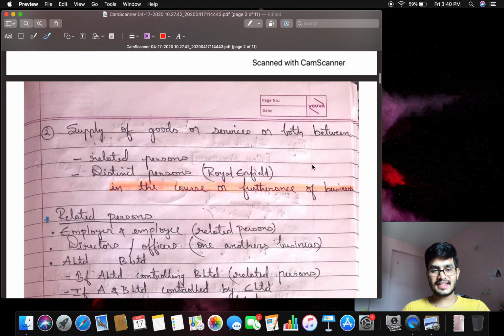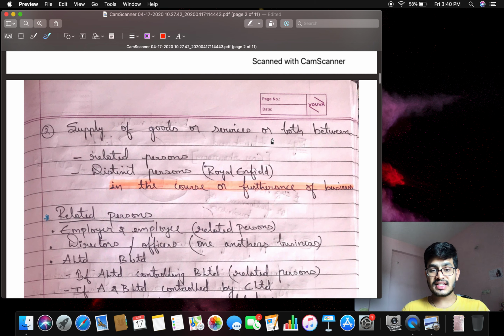So the second one, what is the second one? Supply of goods or services, both between related persons or distinct persons, in the course or furtherance of business. Who is a distinct person? The same Royal Enfield example I said, Mr. Babji, who has both the showrooms, one in Telangana and one in Andhra Pradesh. So practically it seems like he is the same owner for both showrooms. But in GST law, he took different registrations. See, GST is a state-wise registration, not central-wise registration.